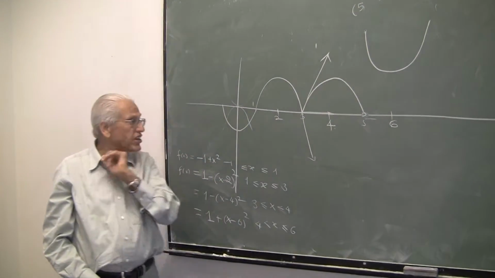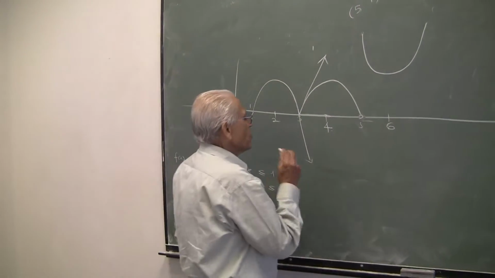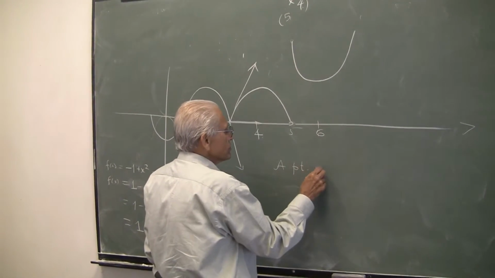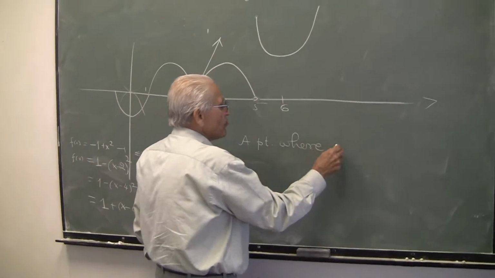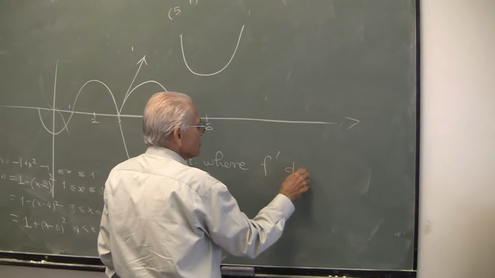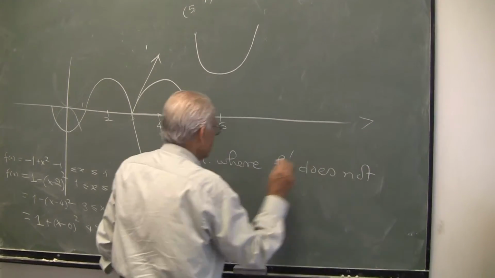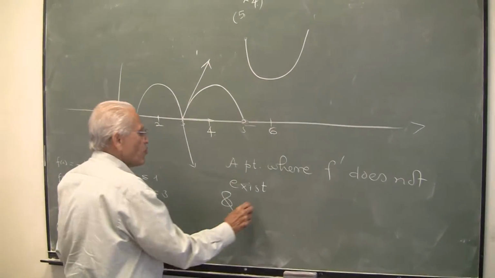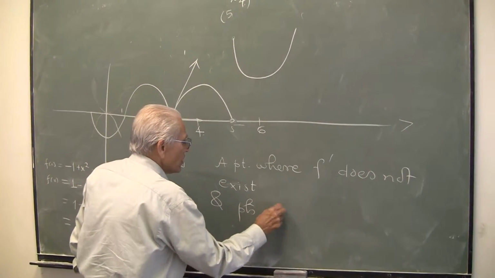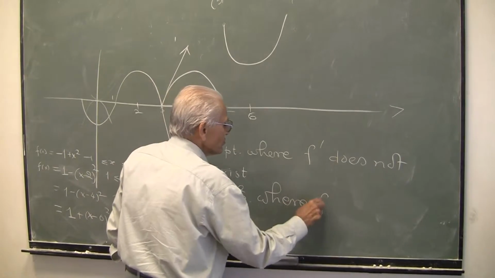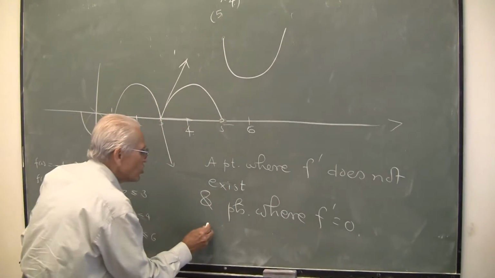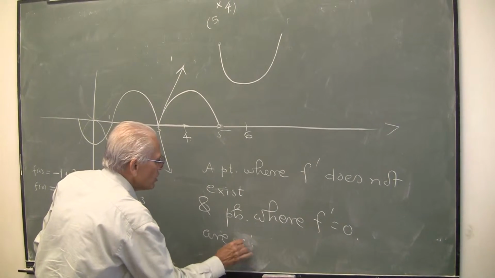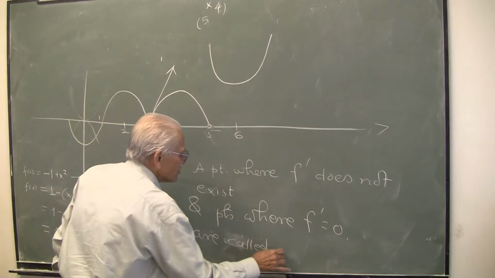Such points are called critical points. So what are critical points? First of all, observe a point where f prime does not exist, and points where f prime is 0. These are called critical points.